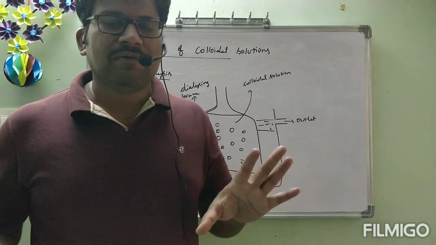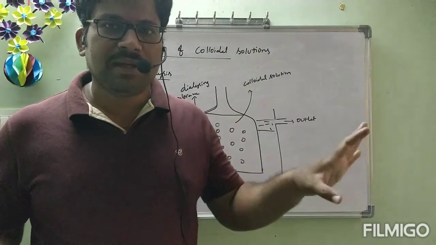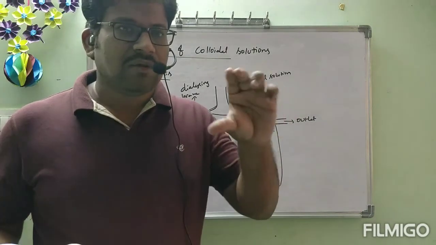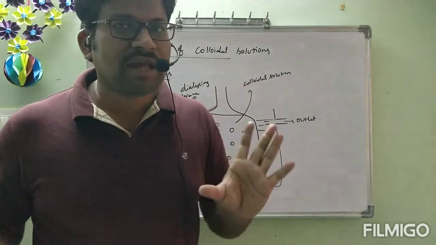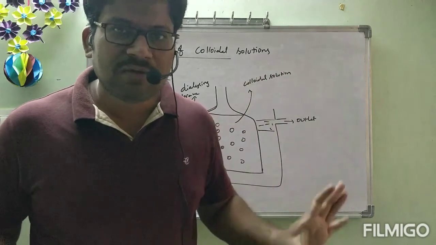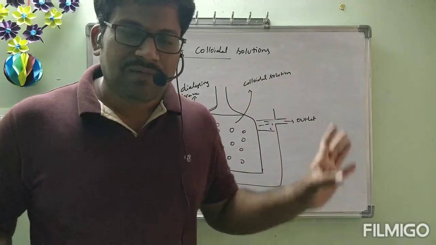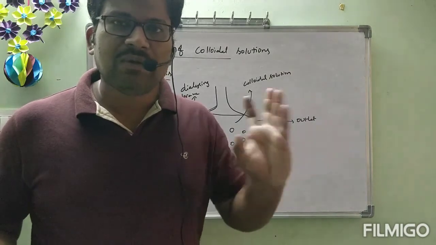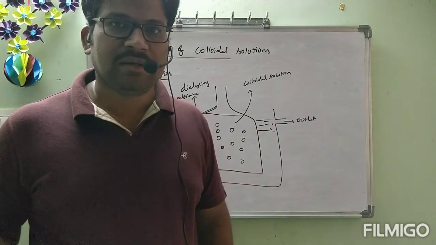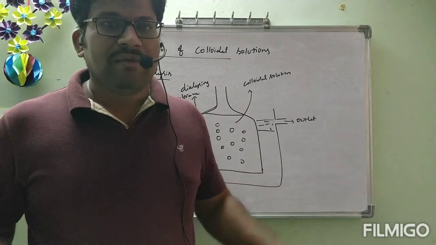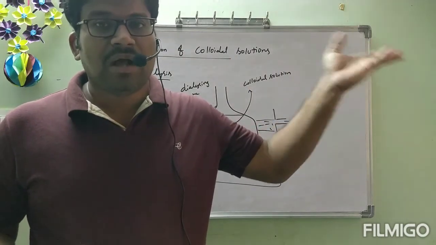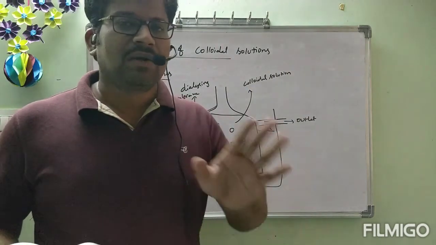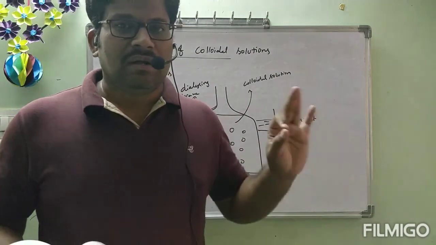So for some time we will do it, because of that some impurities will be removed, and we have to keep some minimum amount of electrolyte inside, till then the purification will be done. If you do it continuously for a long time, total electrolyte will be removed and the colloidal solution will no longer be stable again.